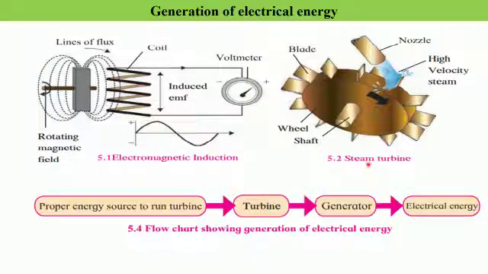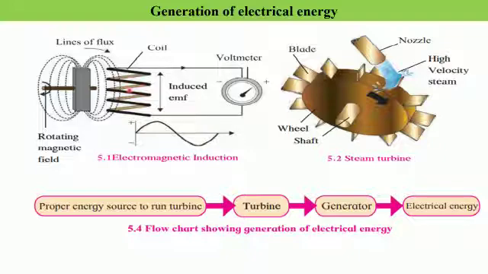Now for the production of electrical energy, we know that either the conductor, that is the coil, should constantly move. In that case, the magnets will be stationary. Or if the magnets are moving, the coil will remain stationary.